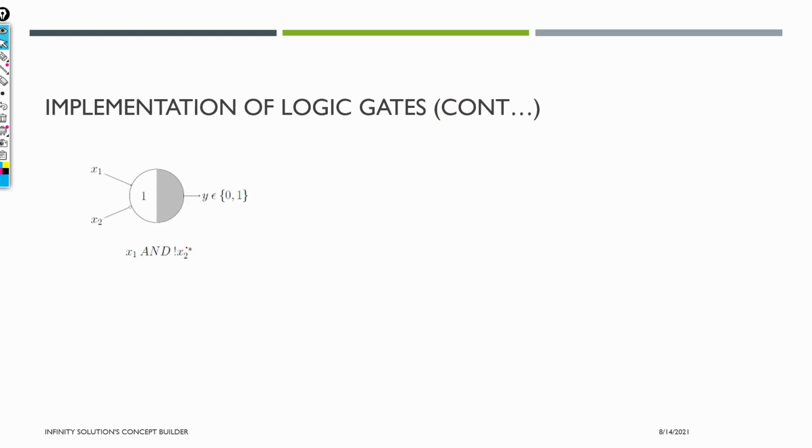Now let's implement this. This is a very important thing, so please pay attention. Here you can see the star. Star means terms and conditions apply, so pay attention. This is a special case, and you can see that this circular input is nothing but an inhibitory input. So what we are implementing here is x1 with, let's say we have 2 inputs, so let me write x1 as 0 0 1 1 and x2 as 0 1 0 1, and this is our output.